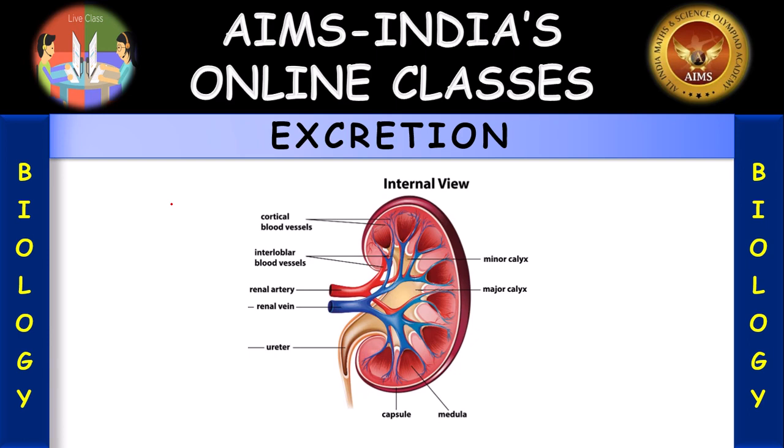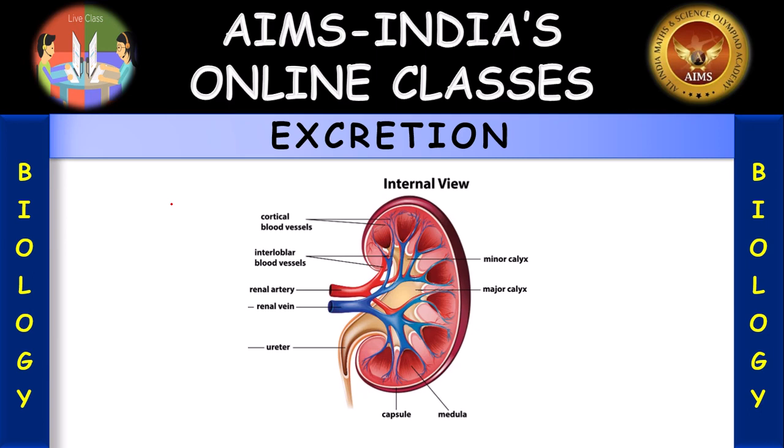Then what are uricotelic animals? The animals which tend to excrete uric acid as a waste in the form of white paste or powder are called uricotelic. Example, insects, birds and reptiles. Okay children.